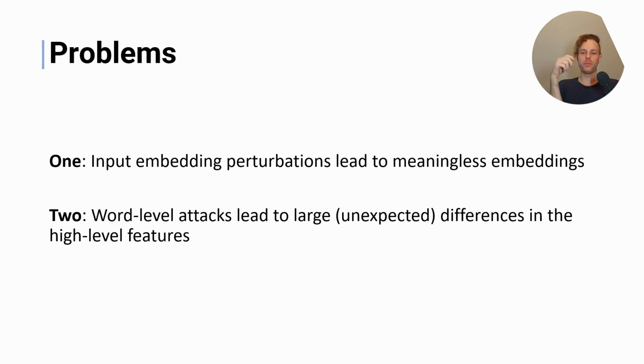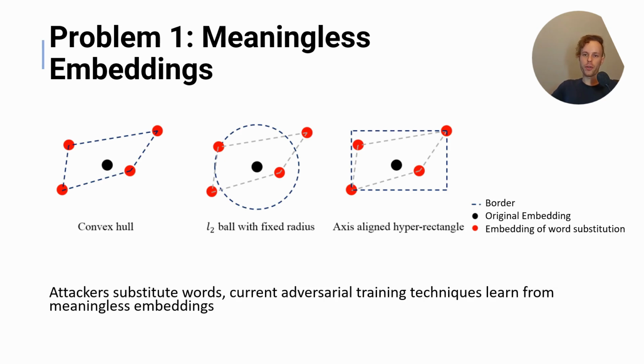The first problem is that the input embedding perturbations lead to meaningless embeddings, which cannot be mapped back to the input token space, and therefore there's no one-to-one mapping. And secondly, word-level attacks lead to very large and also kind of unexpected differences in the high-level features, especially if you compare these distances to the original samples. Hence, we will first focus on the first problem, which is the meaningless embeddings.